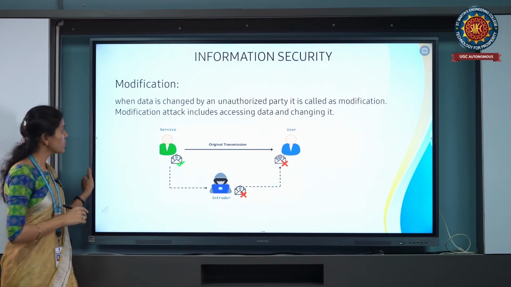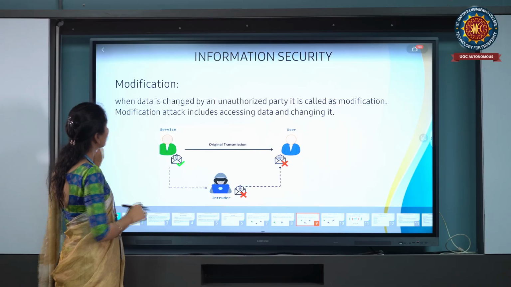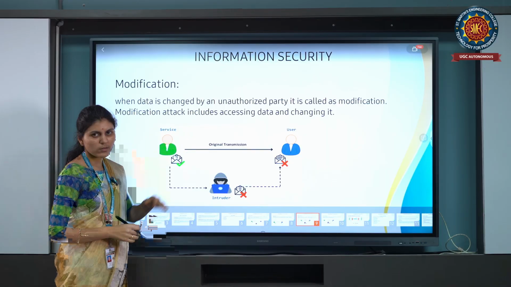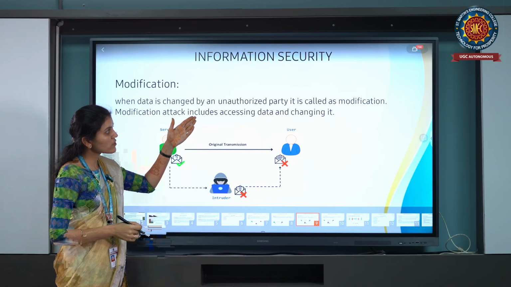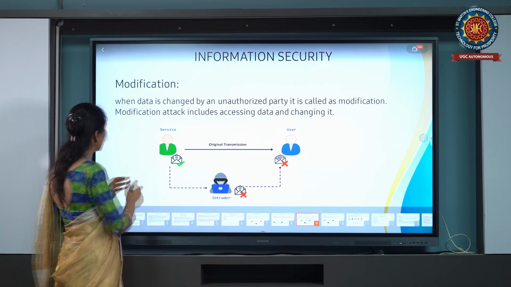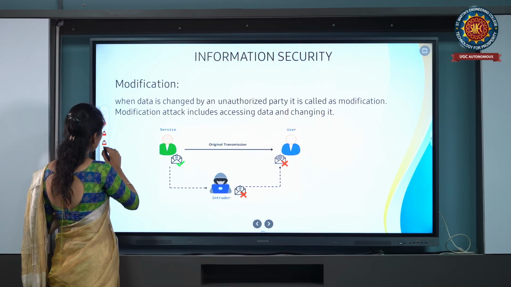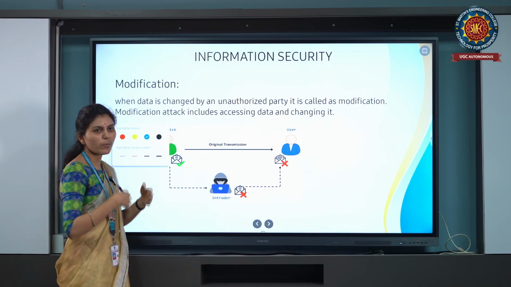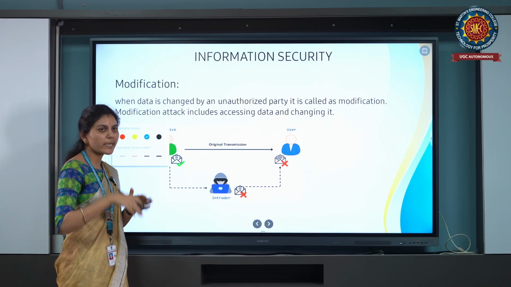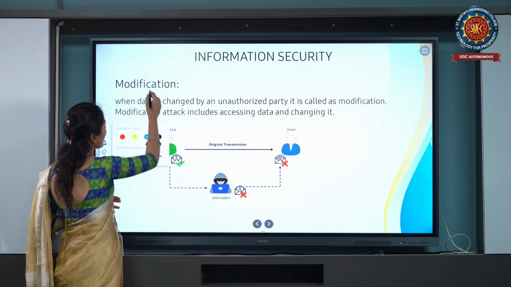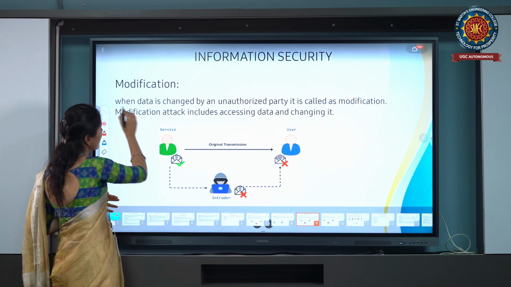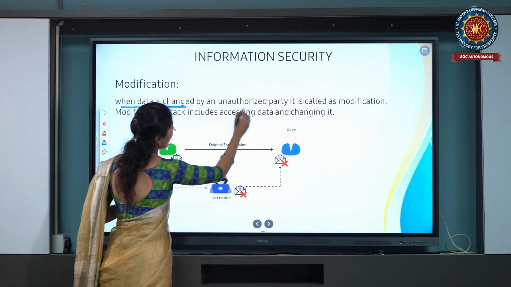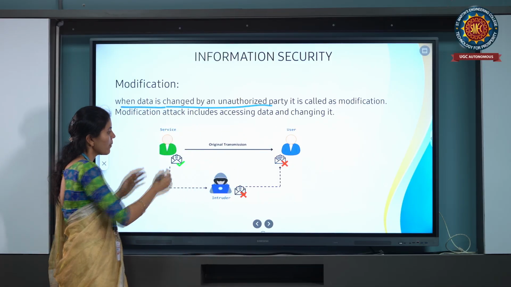Then next, modification. Modification is when the data is changed by an unauthorized party. Whenever modifications are done, updations are done, deleting is done, that is modification.